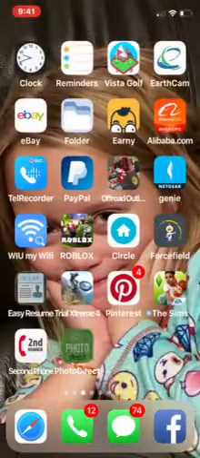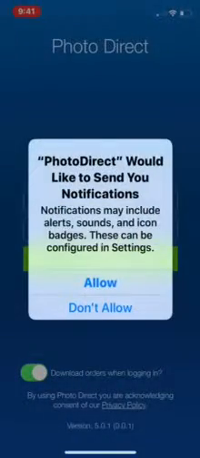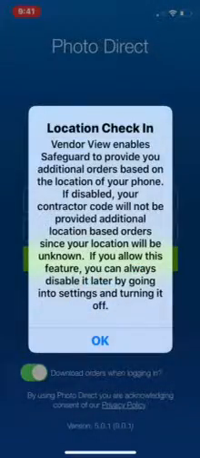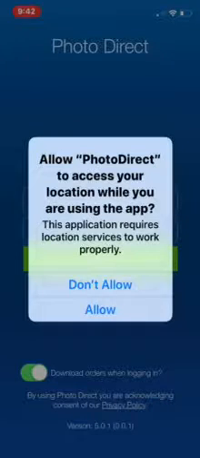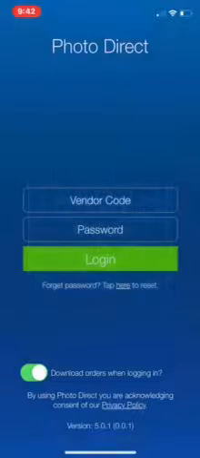Touch the app, and then Photo Direct would like to send you notifications. Say no, don't allow. Check in, okay. Allow Photo Direct to access your location while you are using the app. Allow that. Now you're ready to enter your vendor code and password, which we will give to you.